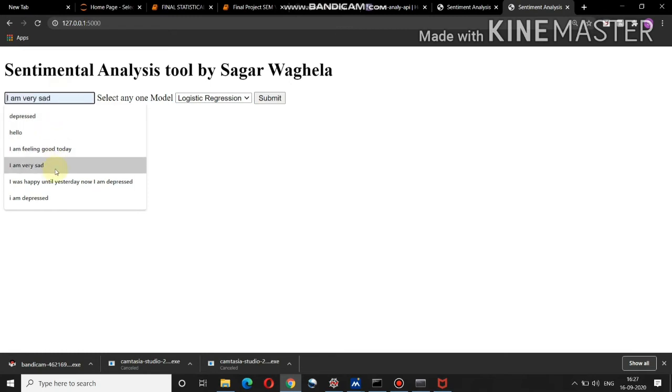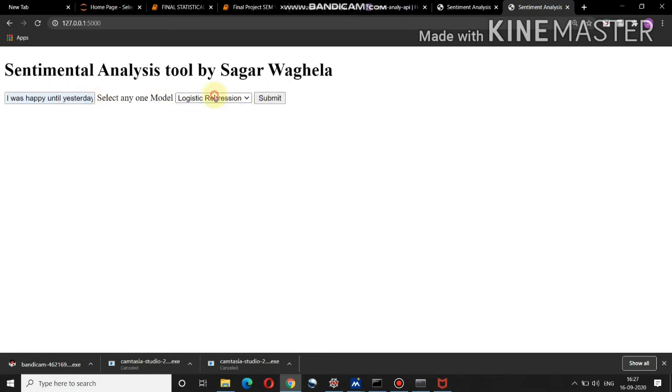I'm going to select this text, "I was happy until yesterday", and I'm going to select a model, let's say random forest. I'm going to submit. Once I submit, I'm getting the prediction over here. If I select logistic regression and submit, it is going to predict whether it is positive or negative.